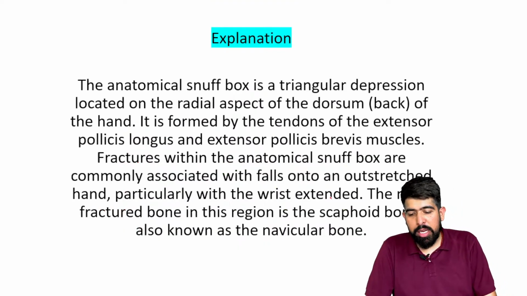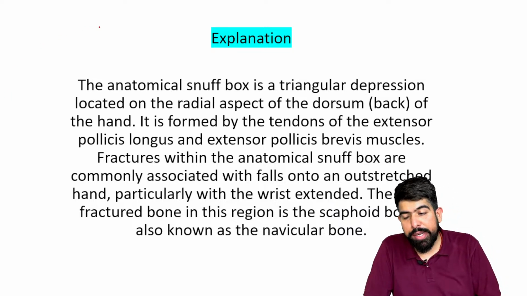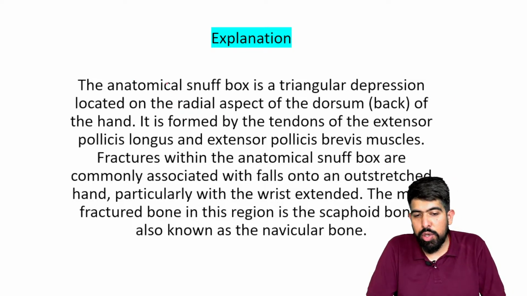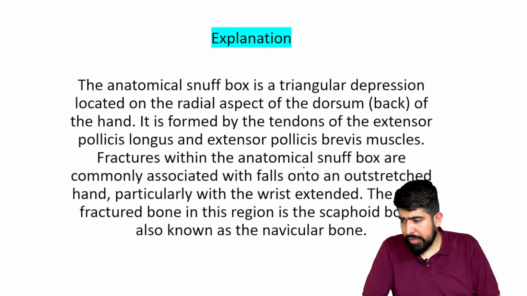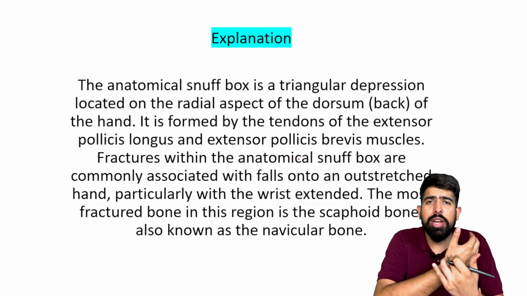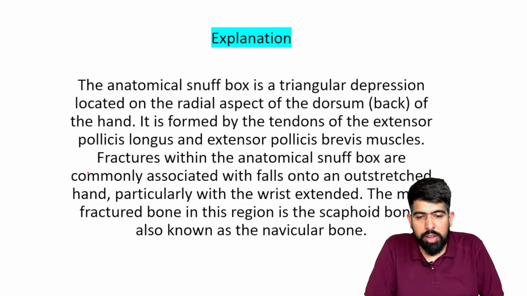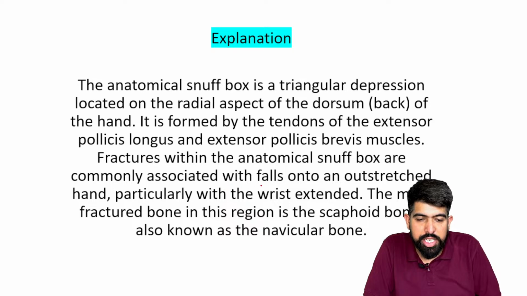Now the explanation of the question they ask about the scaphoid bone. The anatomical snuffbox is a triangular depression located on the radial aspect of the dorsum, the back of the hand. It is formed by the tendons of the extensor pollicis longus and the extensor pollicis brevis muscles. Fractures associated with the anatomical snuffbox are commonly due to a fall onto an outstretched hand.